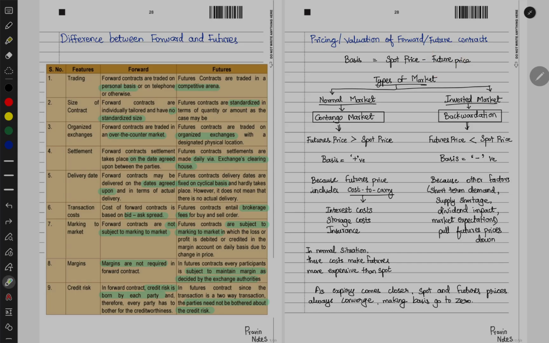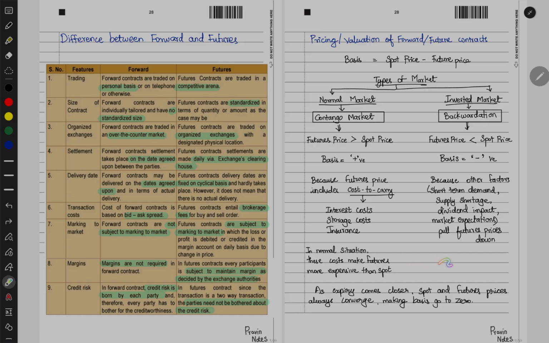In case of an inverted market, it will be the opposite, the future price will be less than the spot price. This is because there might be short term demands, or there might be a supply shortage, or there can be an impact of dividend, or the market expectations also would be there. So all these factors might pull the futures price down. So in normal situations these costs make futures more expensive than spot. Fine. Now as expiry comes closer, spot and future price always converge, making the basis go to zero.